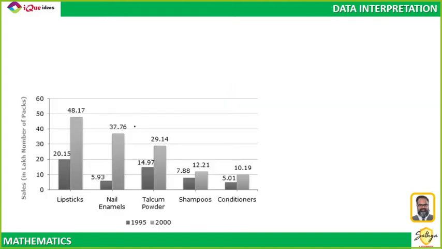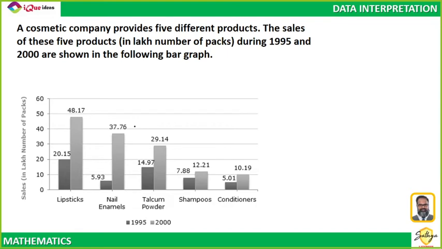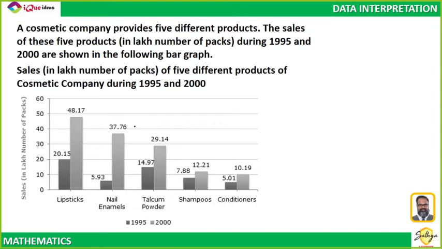Chalo. So let's take a look at the first information. Let us say that this is a simple bar chart which is given. A cosmetic company provides 5 different products. The sales of these 5 products in lakh number of packs during 95 and 2000 are given. So all data is for 2 years. The first data is 1995. The second data is for 2000. The 5 products: lipstick, nail enamel, talcum powder, shampoo, and conditioners.